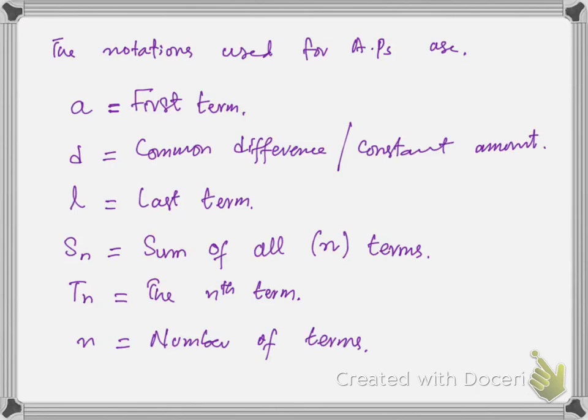The notations used for an AP are: A is used for the first term, small d is used for the common difference or constant amount, small l is used for the last term, Sn is used for the sum of all terms or n terms, Tn is used for the nth term or any specific term, for example the 15th term or 10th term, and small n is used for the number of terms.